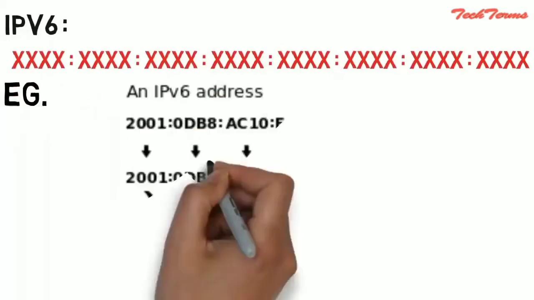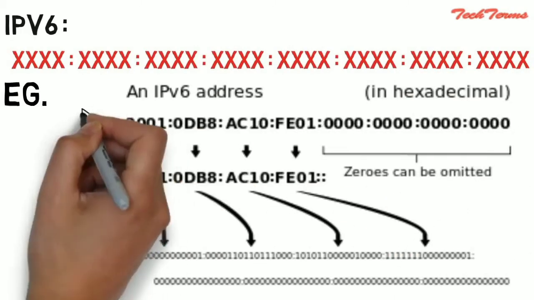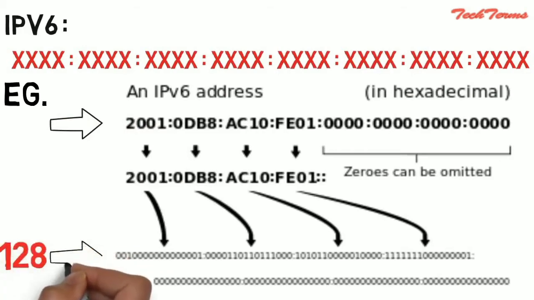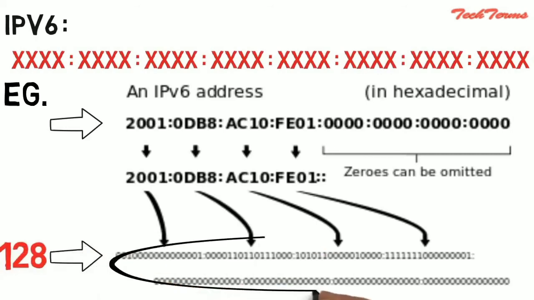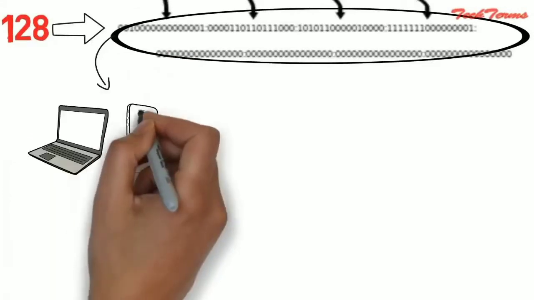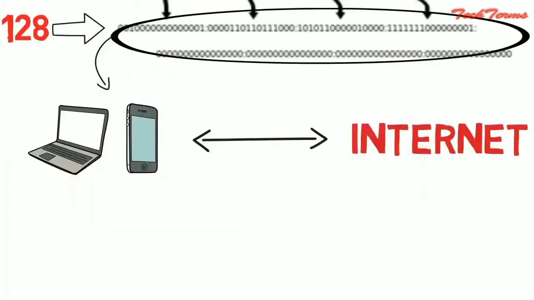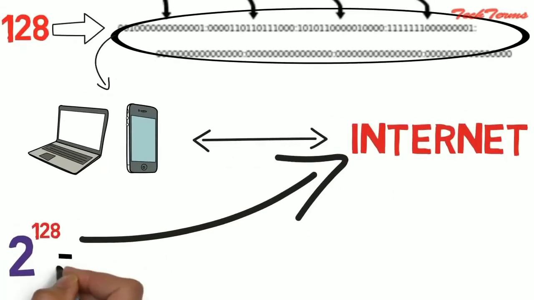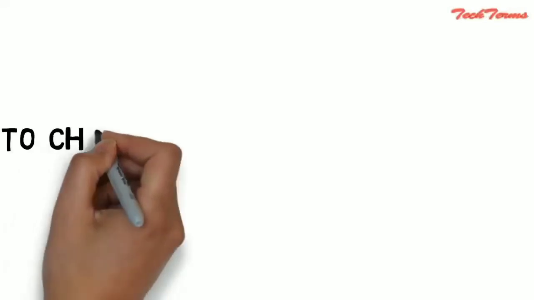For example, in human-friendly form, the IPv6 address can be written like this, while in computer-friendly form, an IPv6 address can be written by a sequence of 128 ones or zeros. Since a unique sequence of ones and zeros is given to each computer connected to internet, with IPv6 a total of 2 raised to power 128 devices can be connected to internet.